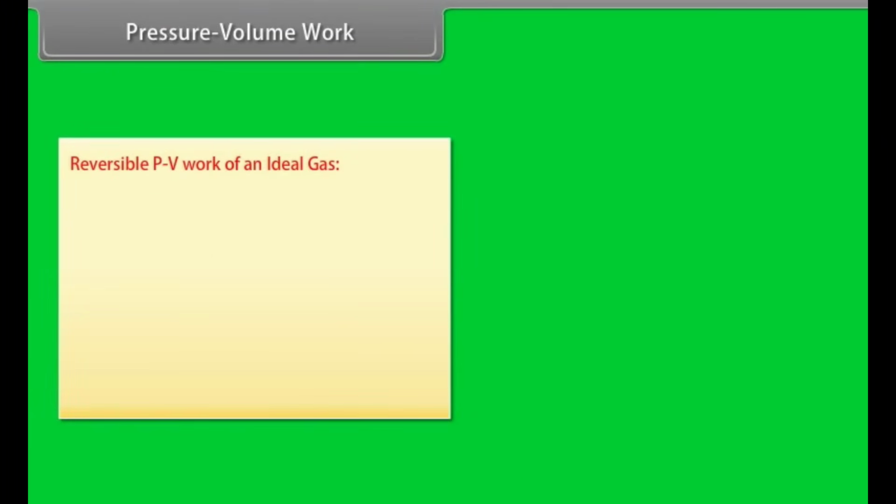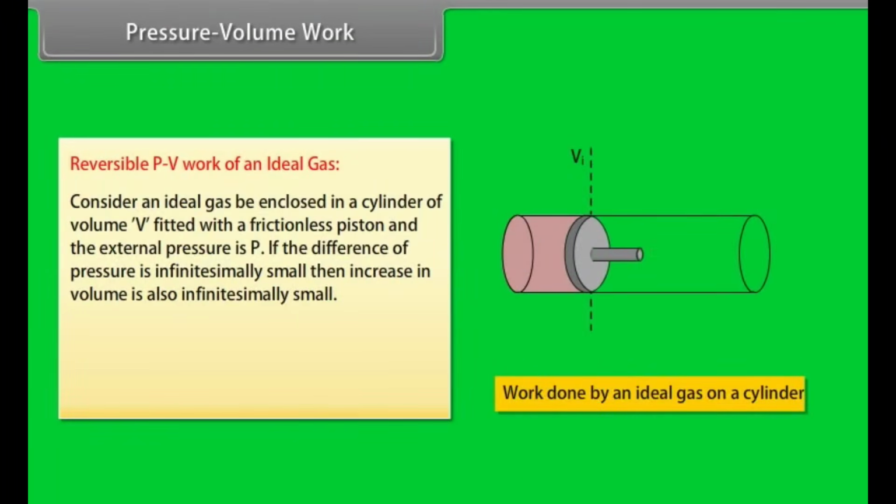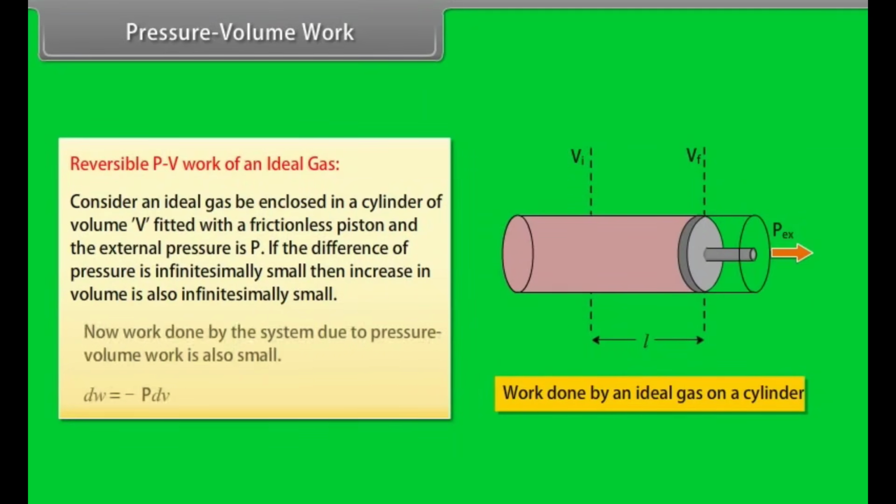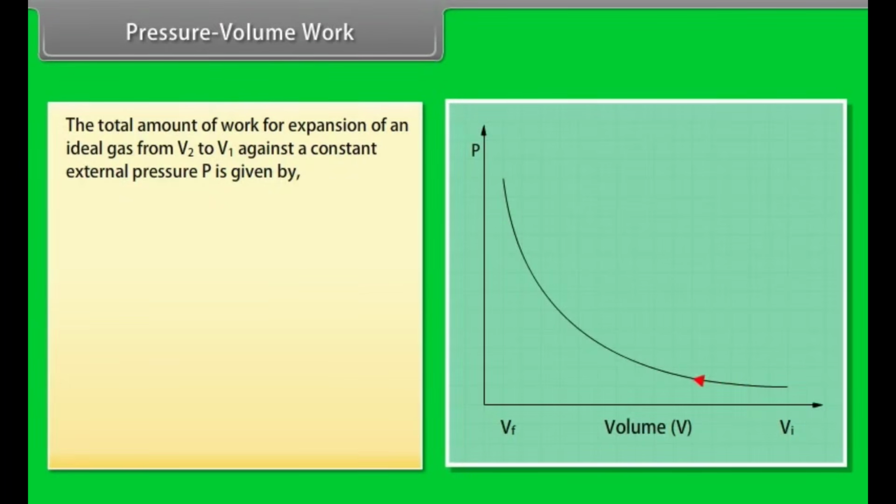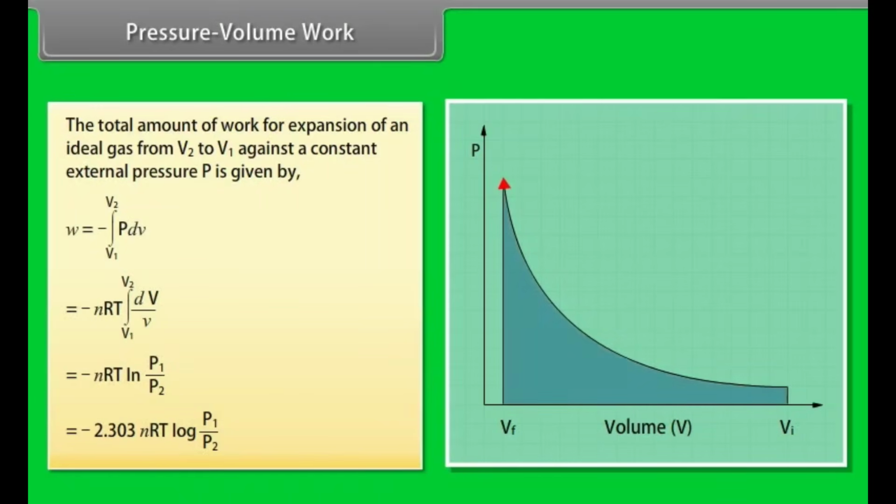Reversible PV work of an ideal gas. Consider an ideal gas enclosed in a cylinder of volume V, fitted with a frictionless piston, and the external pressure is P. If the difference of pressure is infinitesimally small, then the increase in volume is also infinitesimally small. Now, the work done by the system due to pressure-volume work is also small. The total amount of work for expansion of an ideal gas from V1 to V2 against a constant external pressure P is given by minus 2.303 nRT log P1 upon P2.